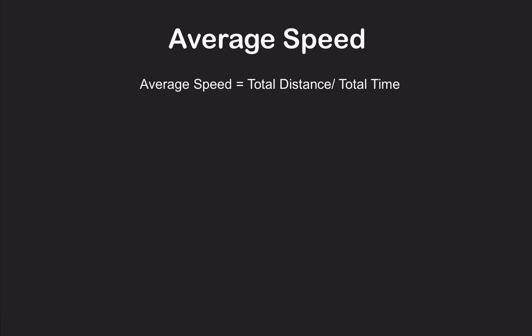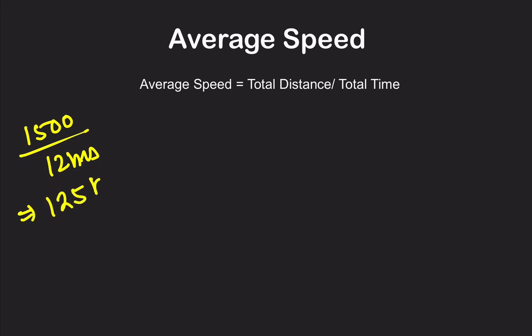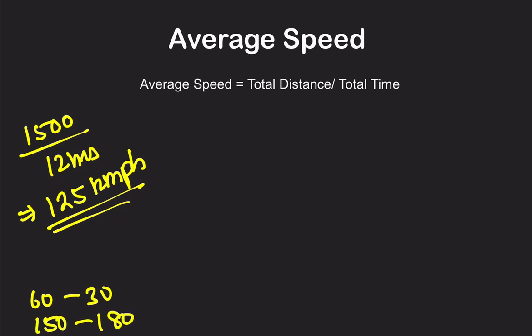Moving on. Now the concept of average speed comes in. See, average speed. When I told you that 1500 kilometers were covered by me in 12 hours and the speed was 125 kilometers per hour, is it really possible that I was driving at 125 kilometers per hour throughout? Meaning each and every second I was traveling at 125 kilometers per hour? No. Why? Because at some places, because of speed breakers or tollbooths or whatever, I needed to decrease my speed to suppose 60 kilometers per hour or 30 kilometers per hour. Or at some places it might be possible that I was driving at 150 to 180 kilometers per hour as well.